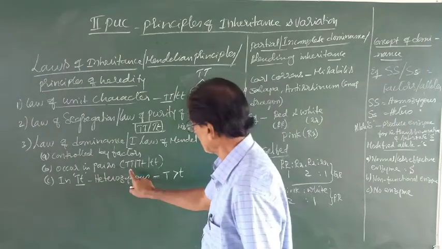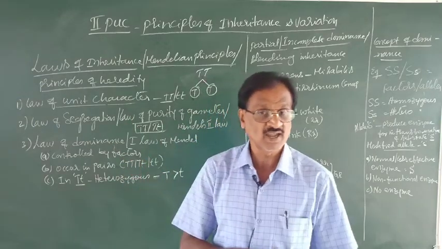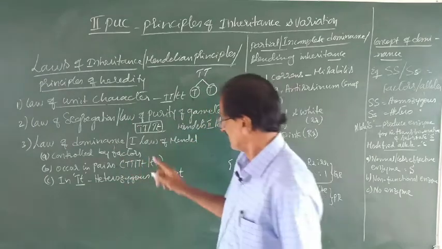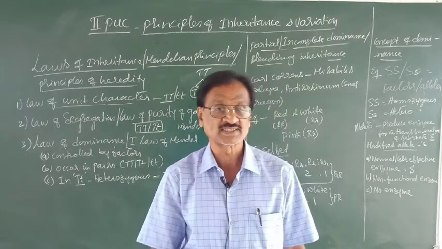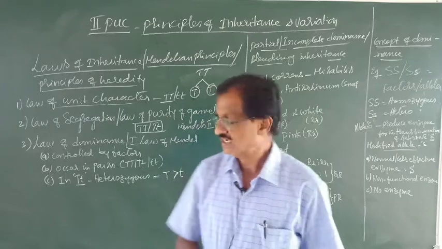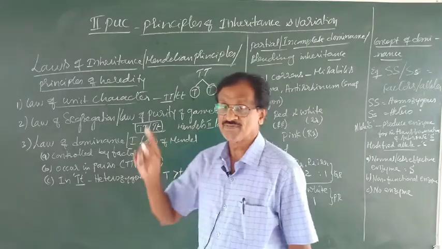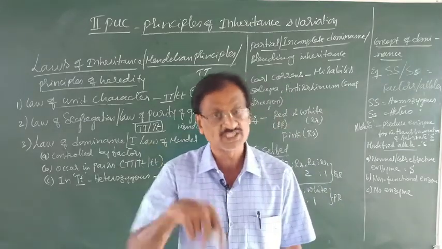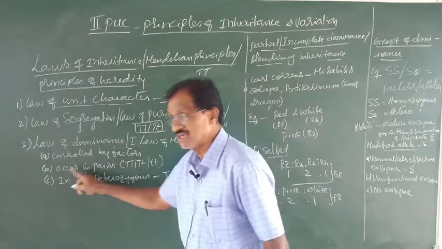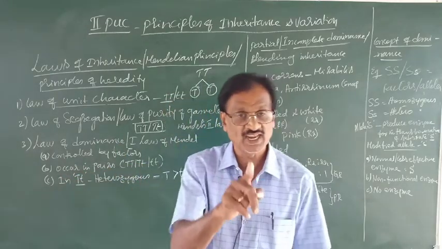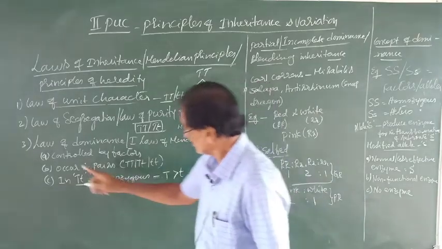For example, capital TT for tallness, which is homozygous. Capital T, small t is also for tallness, that is heterozygous. Whereas small tt is for dwarfness, which is homozygous. That means the factors always occur in pairs for a character.